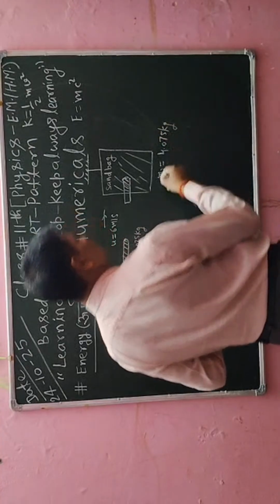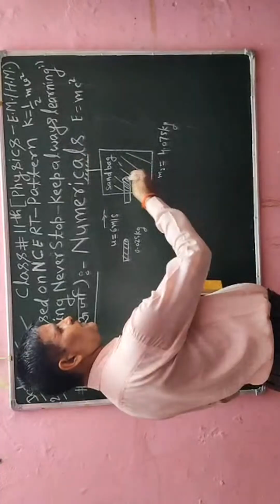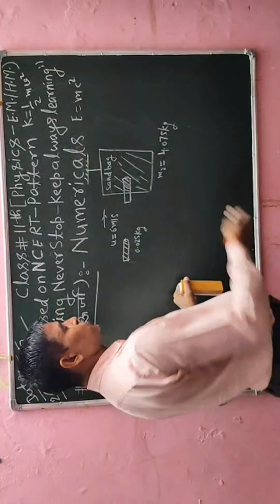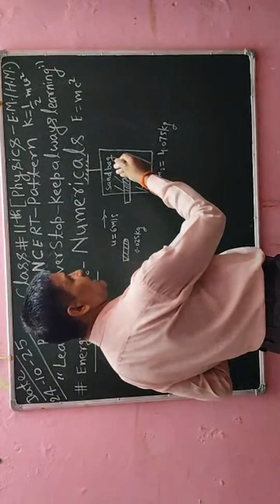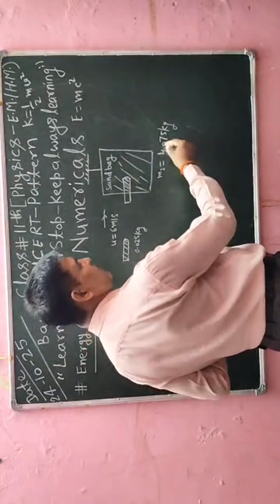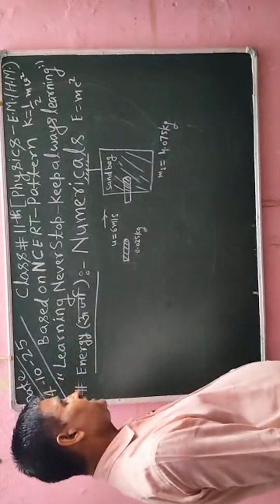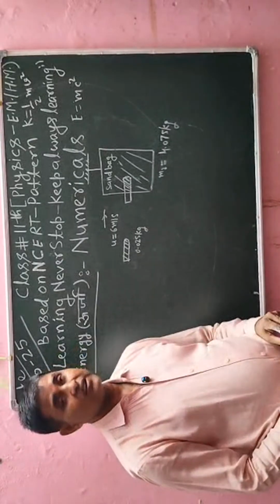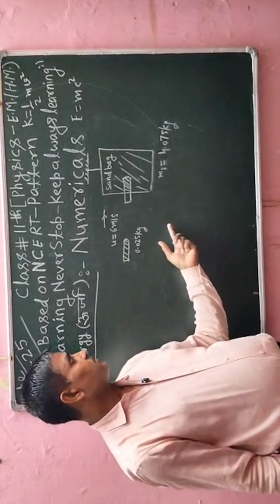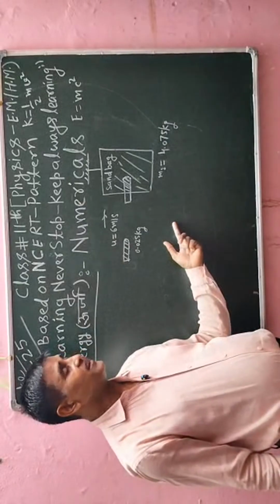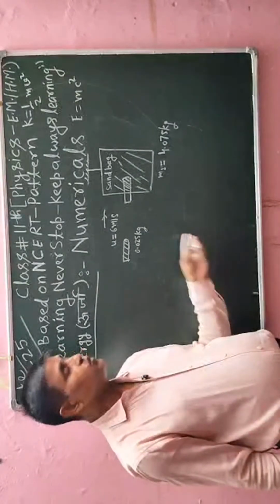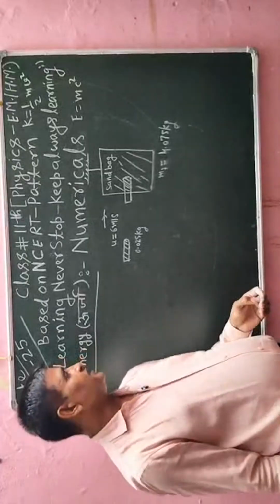Okay, so this is a bag and this bag has sand. So the total mass of sand and sandbag is 4.075 kg. Now in this case we have to calculate the loss of kinetic energy. We have to calculate the loss of kinetic energy.